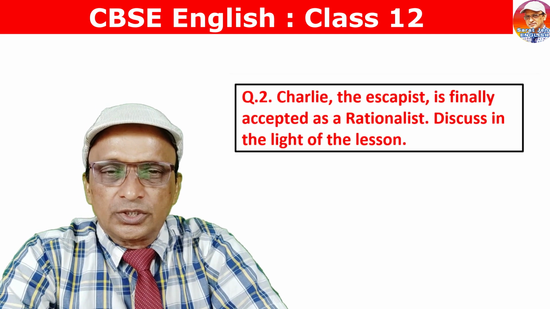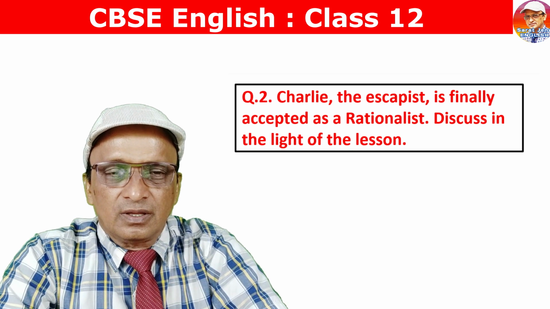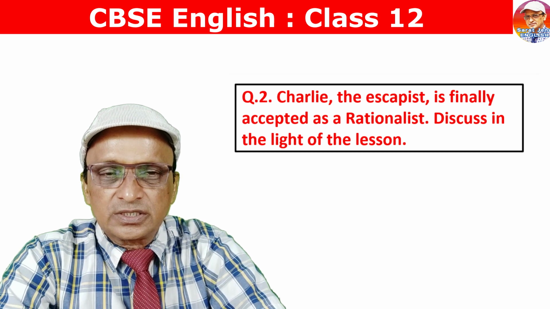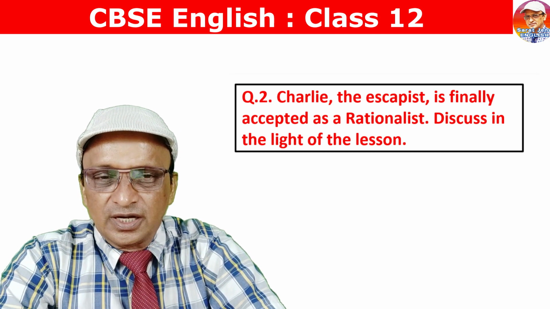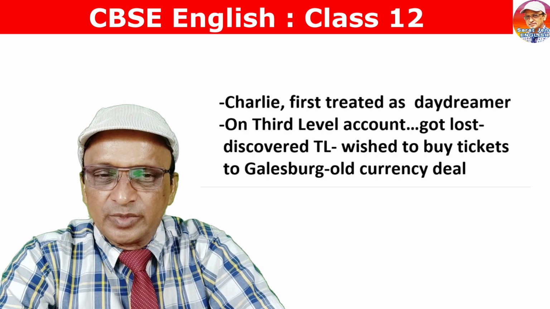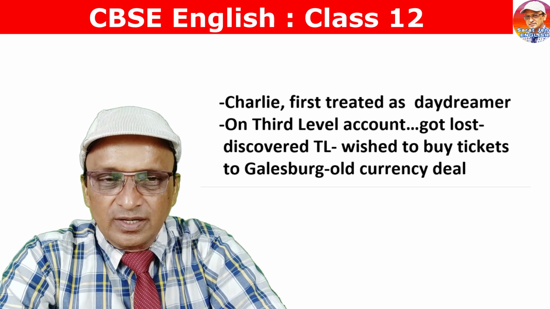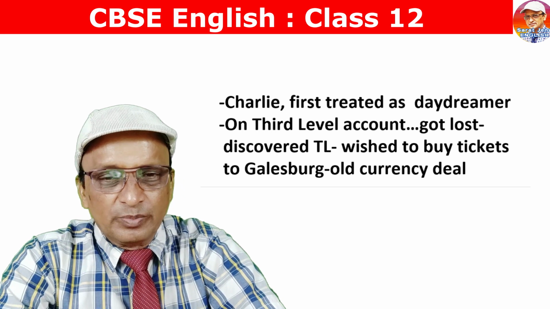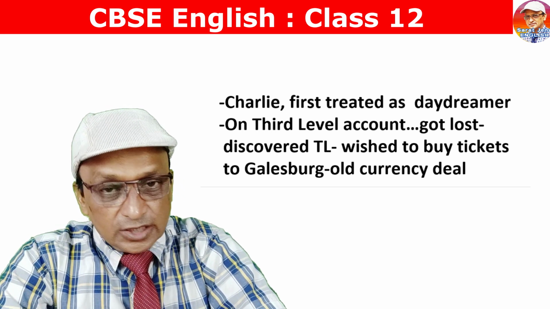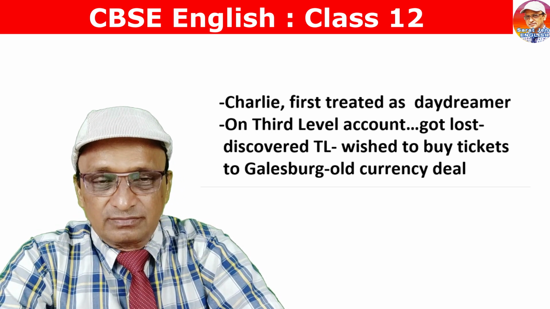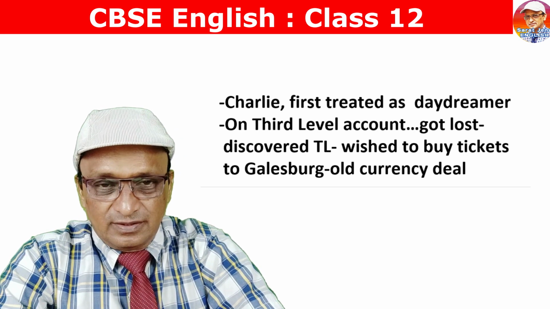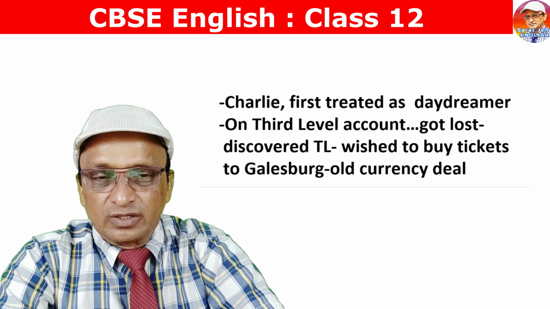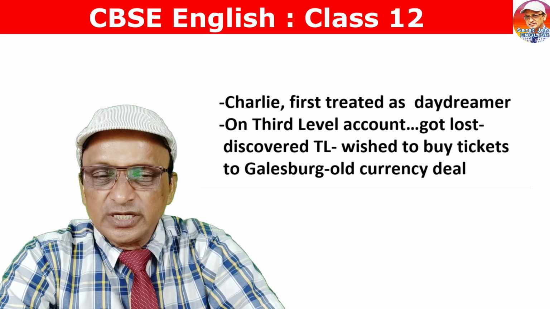Question number 2. Charlie was the escapist initially, and finally he is treated as a rationalist. Discuss this in the light of the lesson. Charlie was first treated as a daydreamer, and on third level he was having his personal experience, but people didn't believe him. At the third level he wanted to buy 2 tickets. That was also a reality. Tickets he was not able to purchase because of the modern currency he was having. The old primitive currency he didn't have.